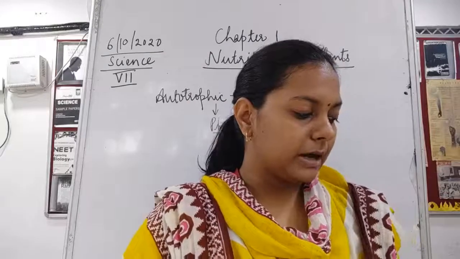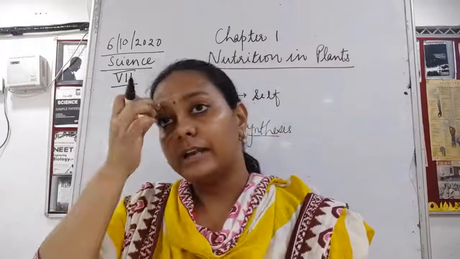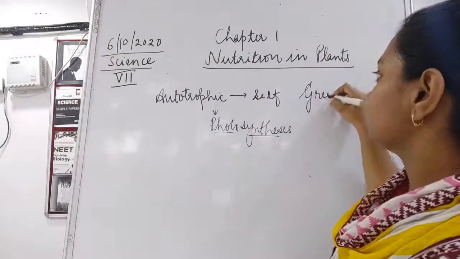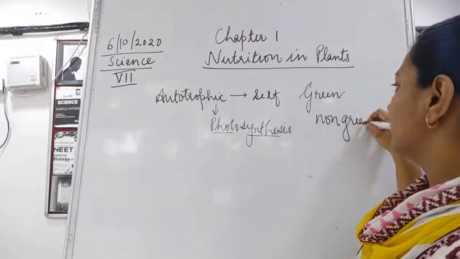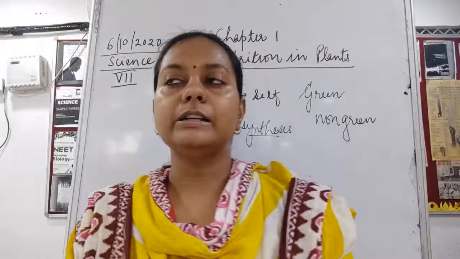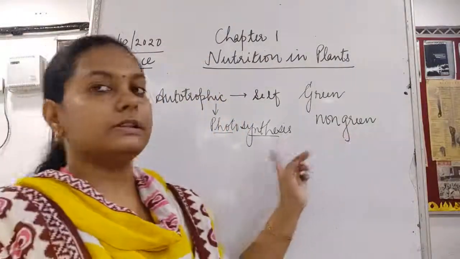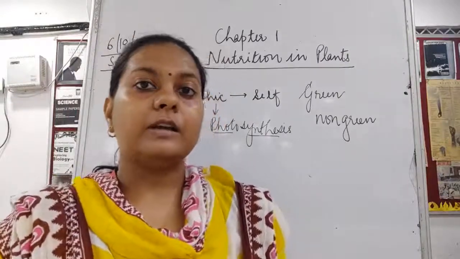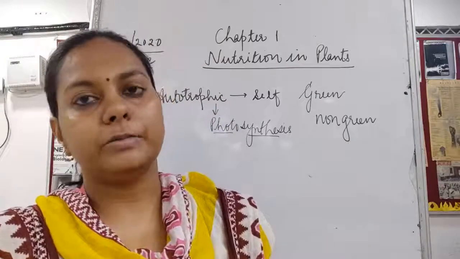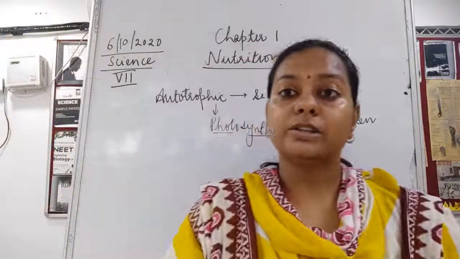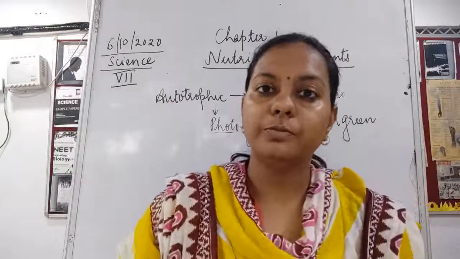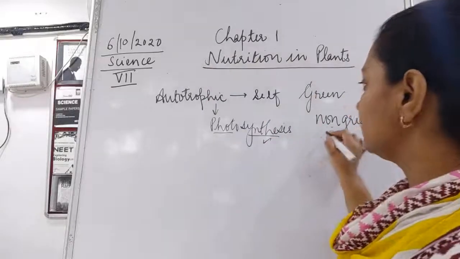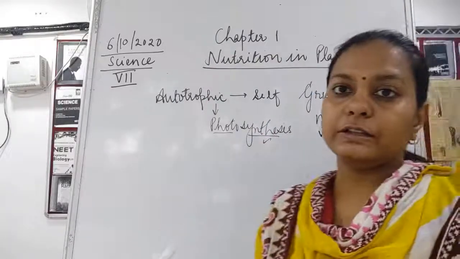Then we studied that there are not only green plants. If we categorize plants in two ways, plants are either green or non-green. If the plant is green in color, it is going to undergo the process of photosynthesis. Otherwise, it is going to take up nutrition by some other means. The green plant reproduces food again and again with the help of photosynthesis, and if it is a non-green plant, except photosynthesis, there could be other modes.